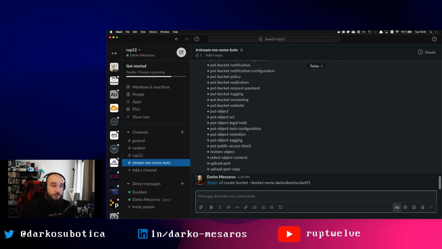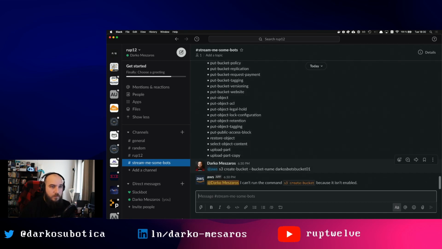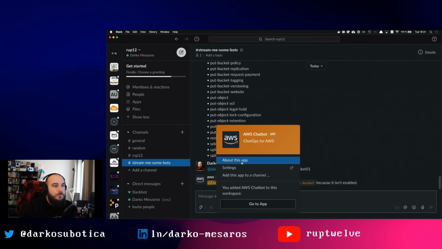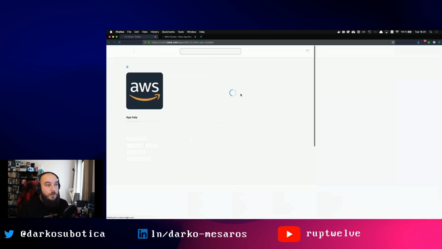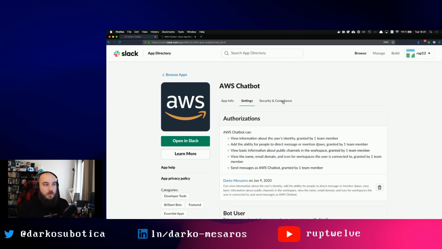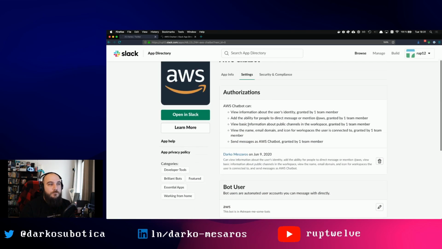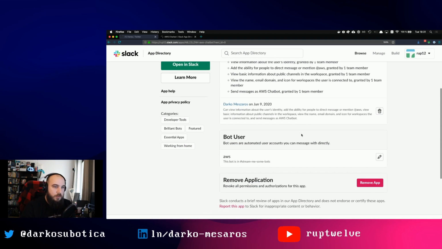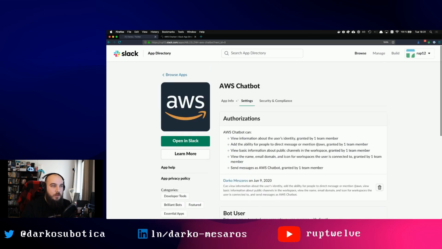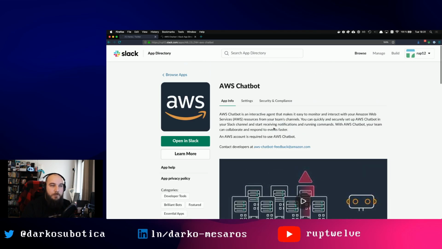Now it doesn't have permission to do this, right? I just want to see. Okay, the command is not enabled. Interesting. See, it doesn't even throw an IAM error. It just says, hey, this command is not enabled. Can I enable that? Let me have a look. If I click settings, it's going to launch a Slack window and log me into the Slack workspace. There's not a lot of things you can do. You can remove the application itself, and you can get some information about the chatbot, etc.